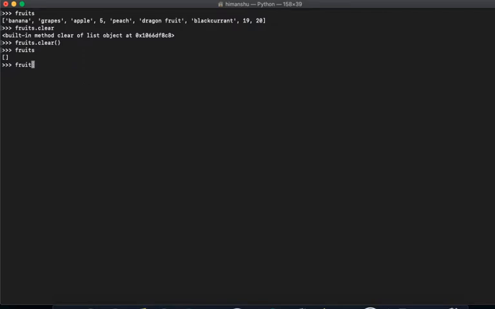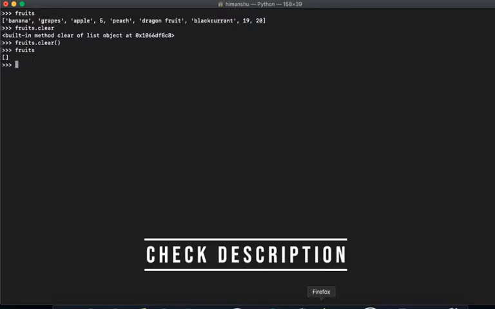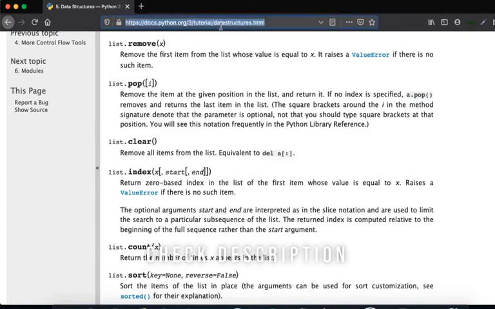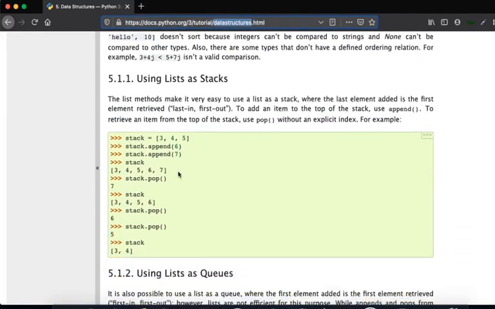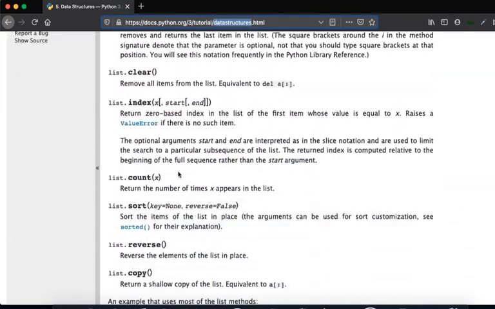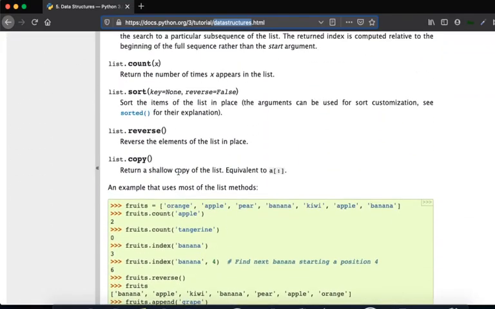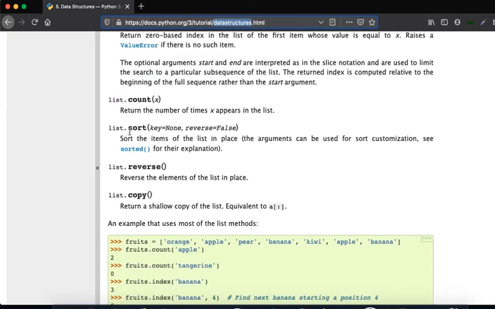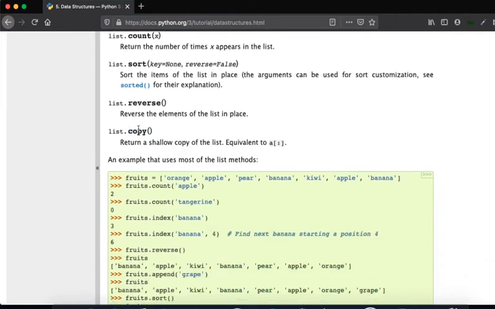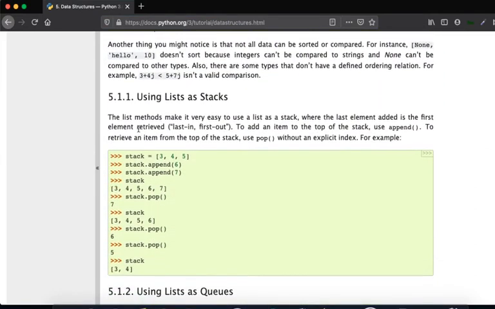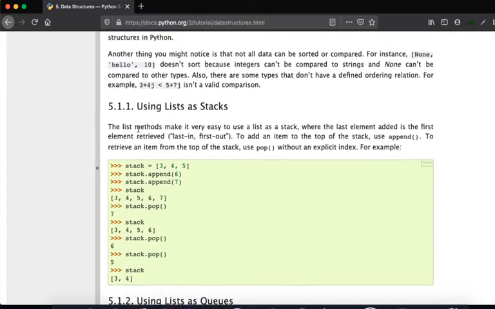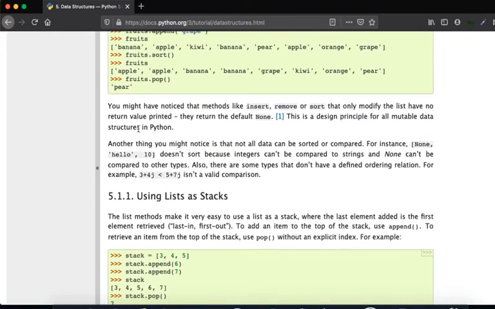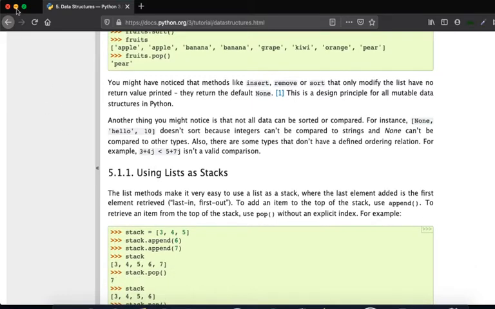If you have any problems with the list, you can go ahead here and look at the data structures, which actually show what lists are. Basically, there are more examples on the list, so you can do that. And there are a lot of different things like count, sort and reverse. These are something you can go ahead and check out, because a lot of examples are given here. And if you face any problems, you can just post your queries in the comments, and I will try to answer. Now let's go to the next point.